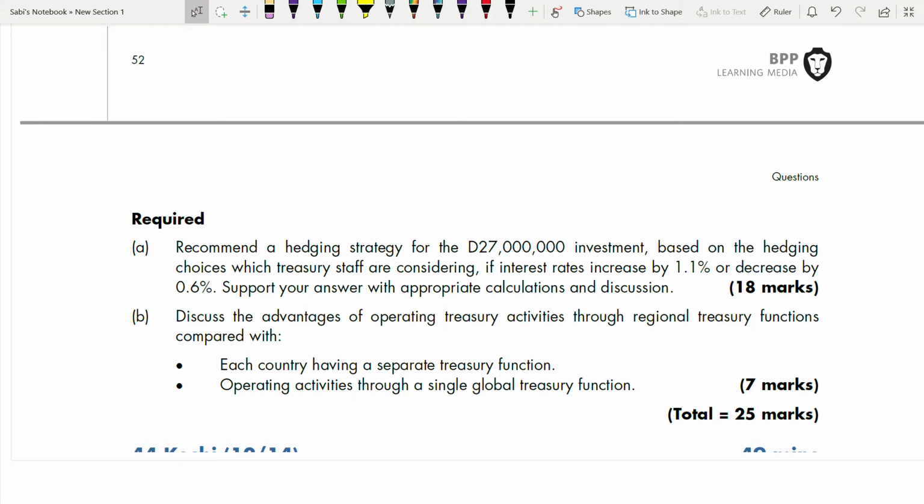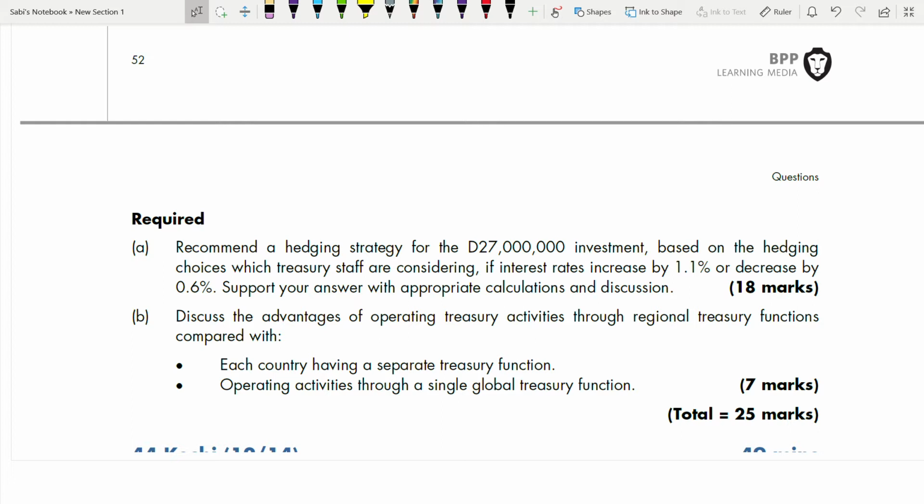A. Recommend a hedging strategy for 27 million. Evaluate the investment based on hedging choices with treasury stock, considering interest rates increase by 1.1% or decrease by 0.6%. In 42 the difference is that rates both increase and decrease by the same percentage. Here they increase by one percentage and decrease by a different percentage. Support your answer with appropriate calculations and discussions.